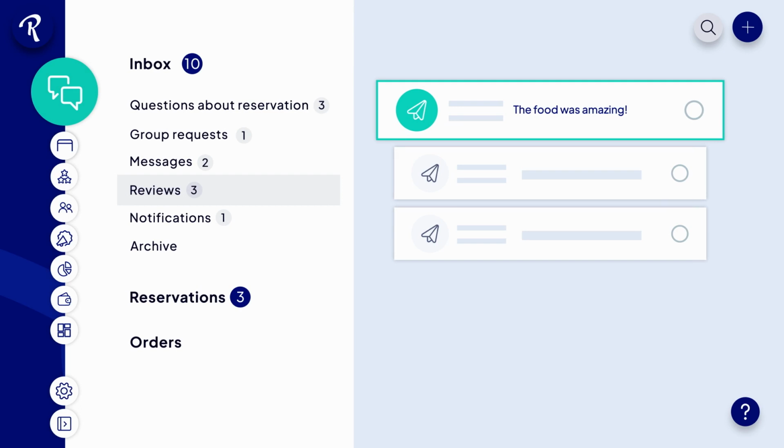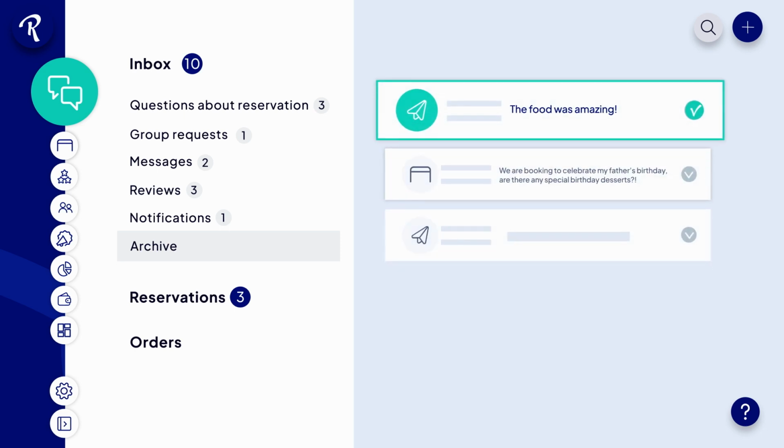The archive folder contains messages you've replied to or marked as done. This allows your inbox to remain focused on current business, but allows access to older messages for any reason, such as contacting a guest who came for an anniversary dinner the previous year or reviewing staff communication with guests.